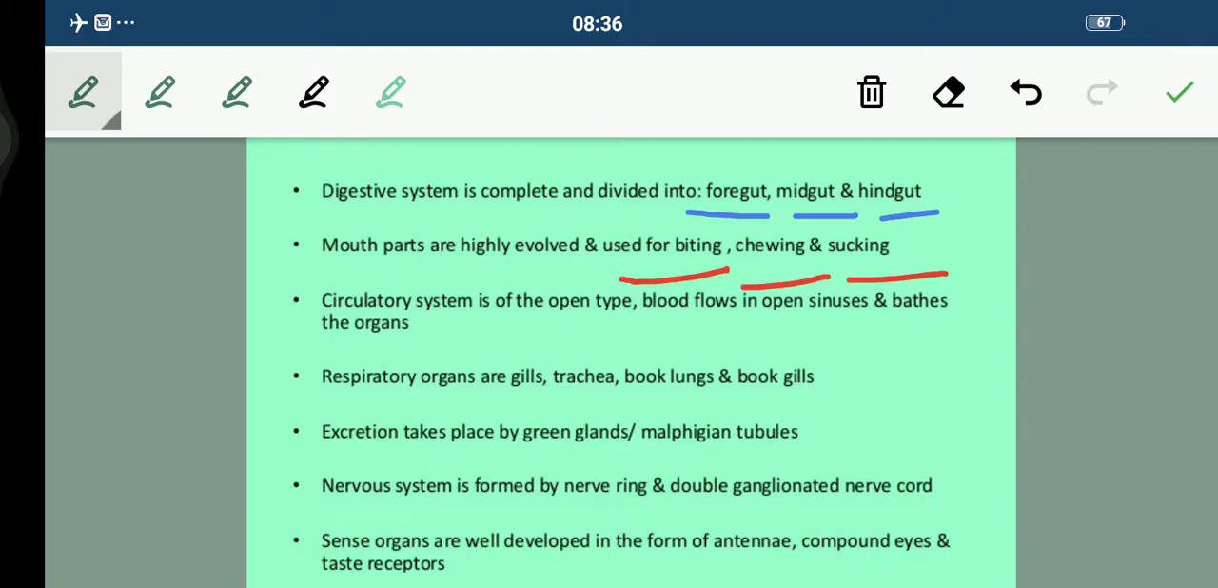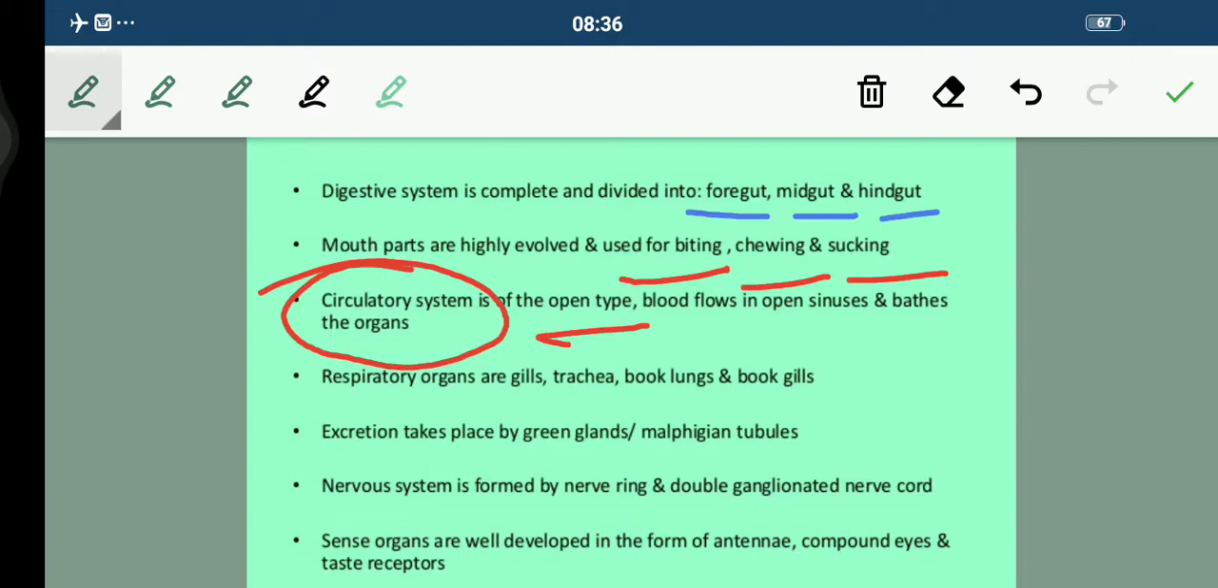Fine. Now talking about their circulatory system, students, which is very, very important. That is the open type here. Earlier we have studied, it was closed type in that phylum. Now in this phylum it is the open type. In the annelids it was a closed type, students, but in arthropods it is open type, where blood directly flows in open sinuses and bathes the organs.